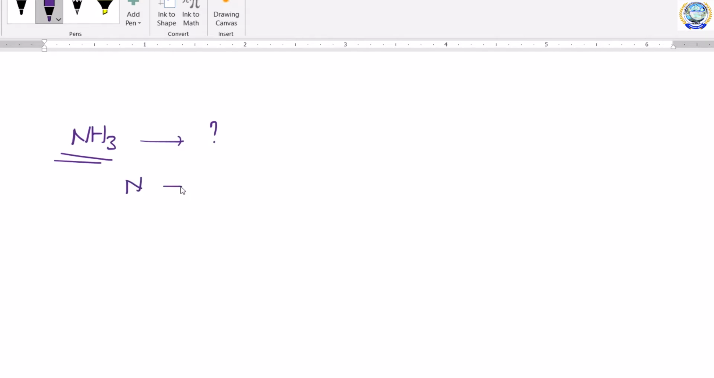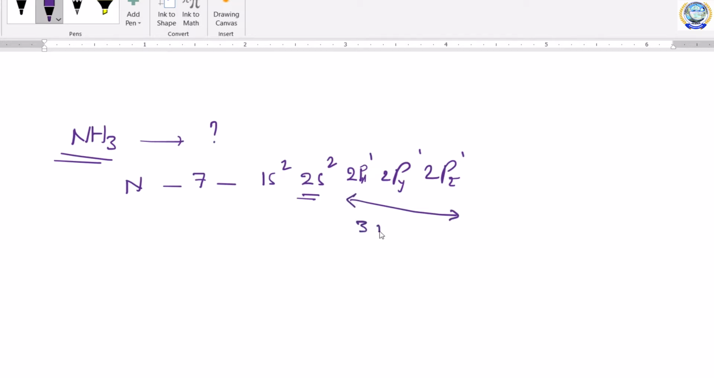For nitrogen, its atomic number is 7, so its electronic configuration is 1s2, 2s2, 2px1, 2py1 and 2pz1. This is the electronic configuration of nitrogen. If you see here, it has the 2s2 configuration, but it has only 2p3. So it needs 3 more electrons to get an octet configuration. So nitrogen is in need of electrons.